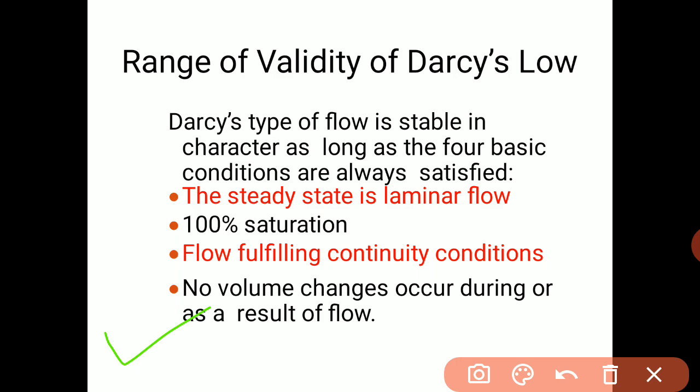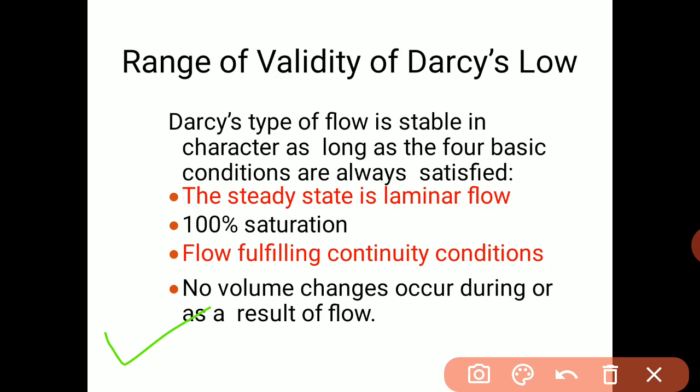Then there is one more point. For groundwater flow, this law is generally valid, but in extremely fine grained soil such as colloidal clay, very fine clay, the intersections are very small and hence velocity is very small. So in those cases Darcy's law is not valid.